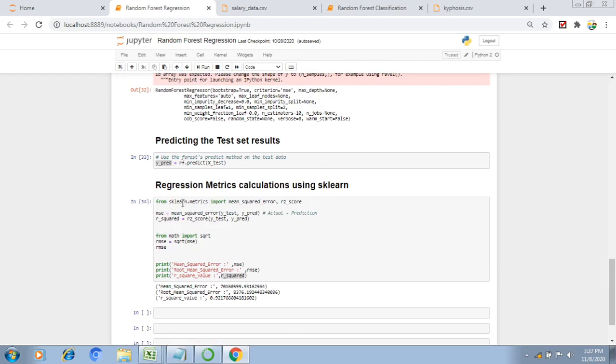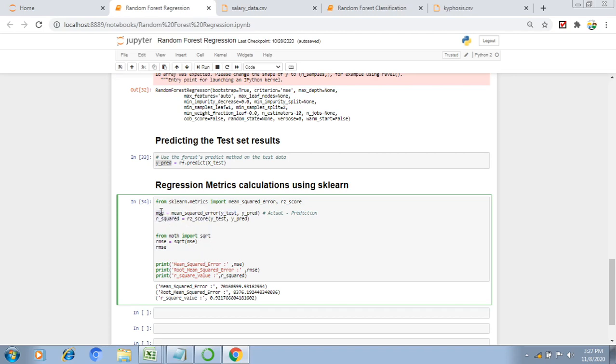From sklearn metrics, I'm importing mean squared error and also r square score, which I need to calculate for the regression technique. These are the metrics we need to calculate to say whether our model is efficient or not. For mean squared error I'm passing y test and y prediction, and I get the MSE. In a similar way for r square score, I'm passing y test and y prediction, and now I got the r square score.